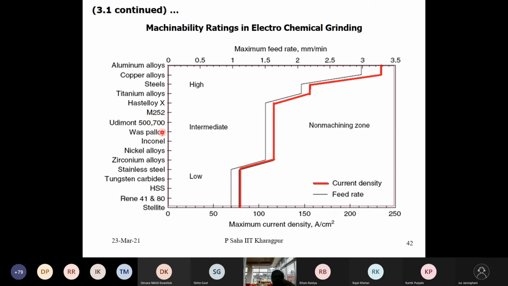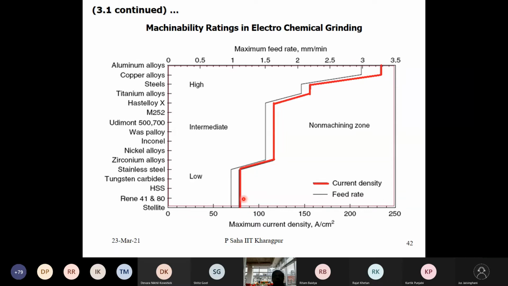For other materials, intermediate current density, something like Hastelloy alloy, something like Waspaloy, Inconel, nickel alloys, all these are used in the aerospace industry, super alloys. Zirconium alloys also. Whereas for stainless steel, then tungsten carbide, cobalt based alloys like Stellite, then Rene, all these go for low current density, and the material removal rate is also low.